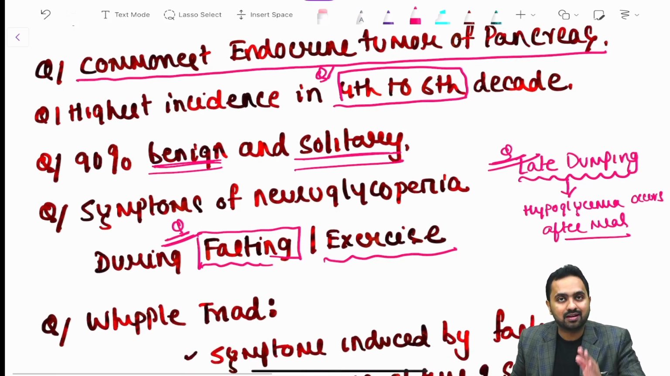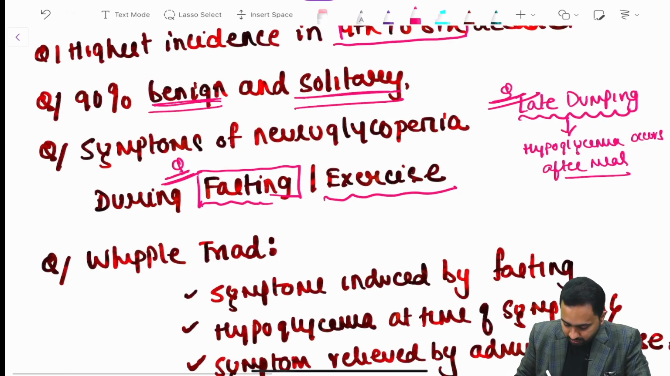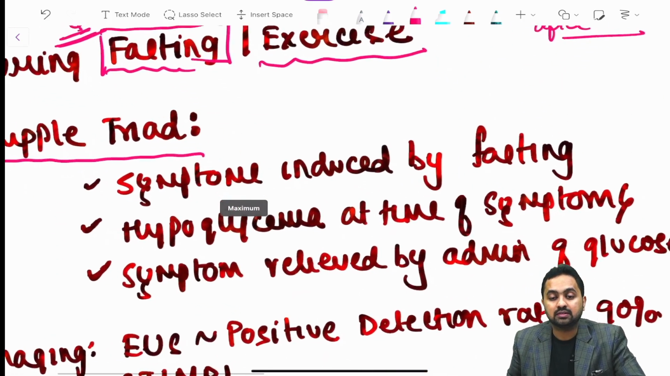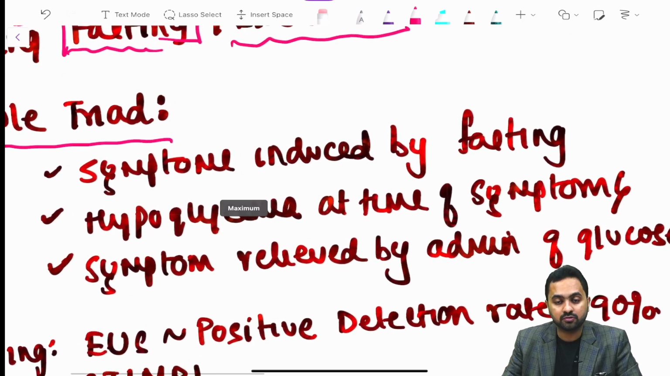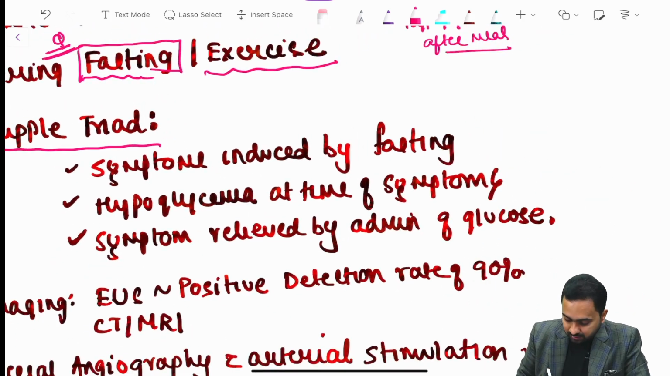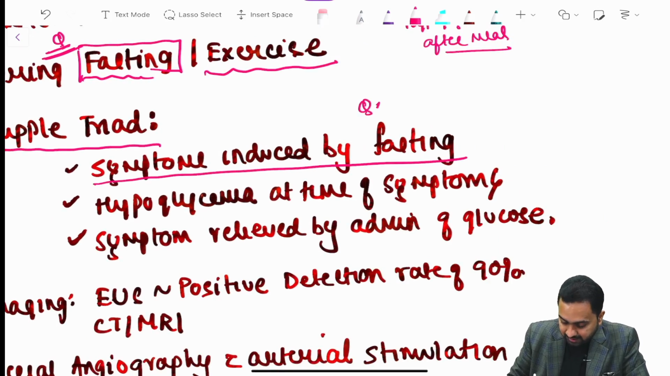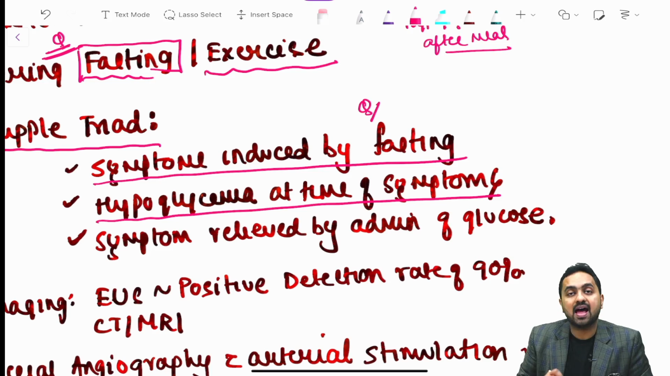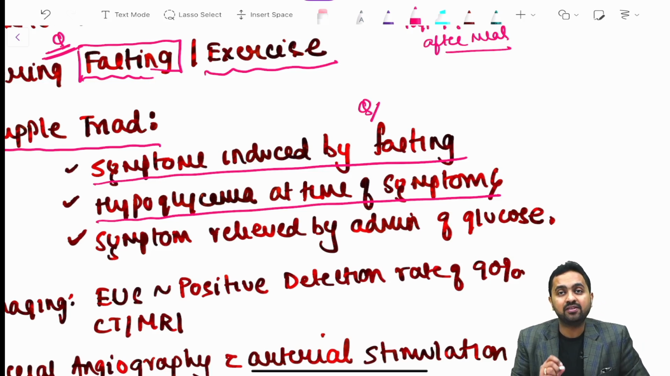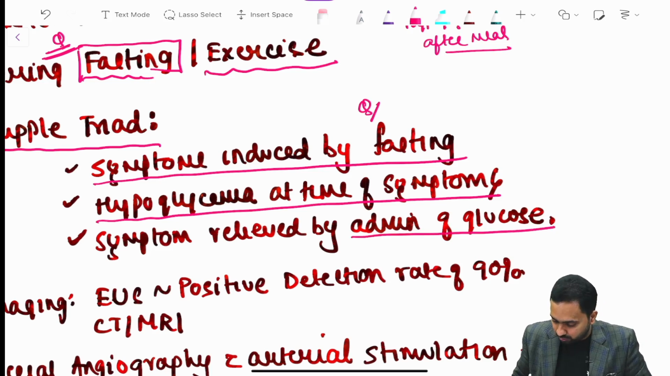Now there is a classical triad seen in your insulinoma, which is your Whipple's triad, right. So what are your components of your Whipple's triad? So you have your symptoms induced by fasting, then you have hypoglycemia at the time of symptoms, and your symptoms are relieved by the IV administration of glucose.